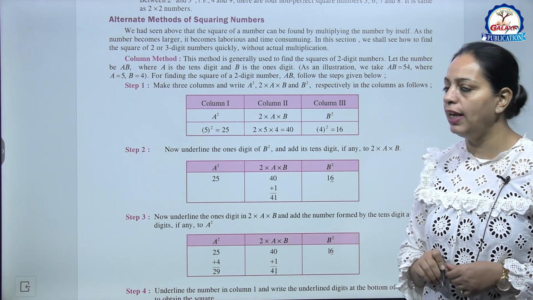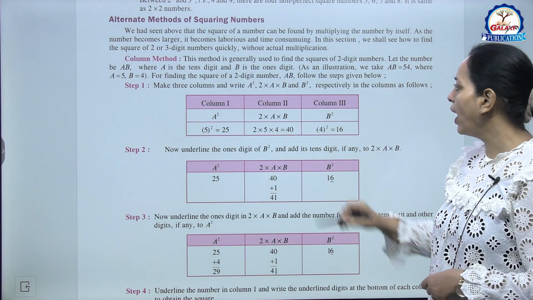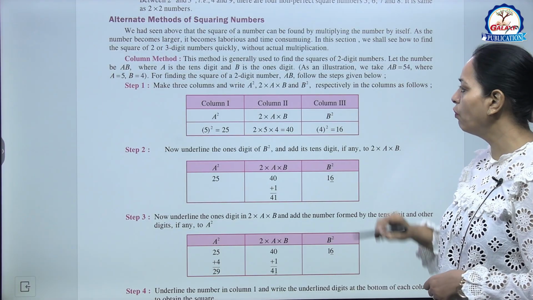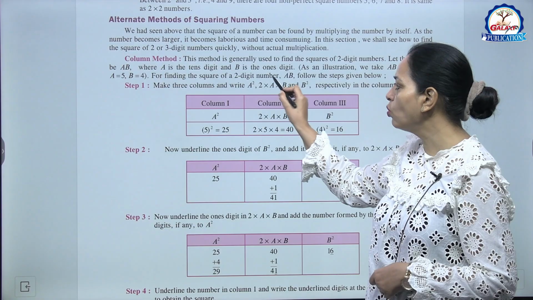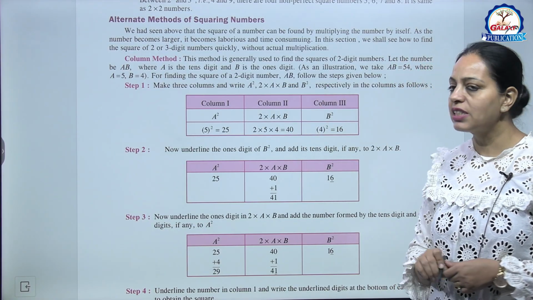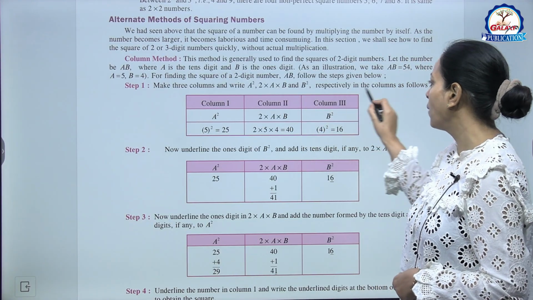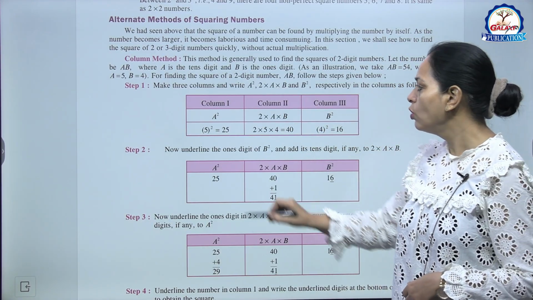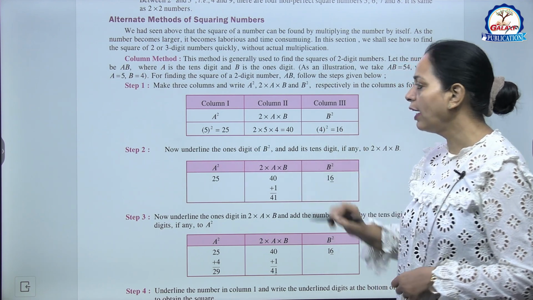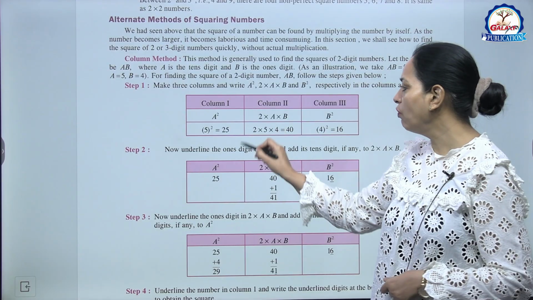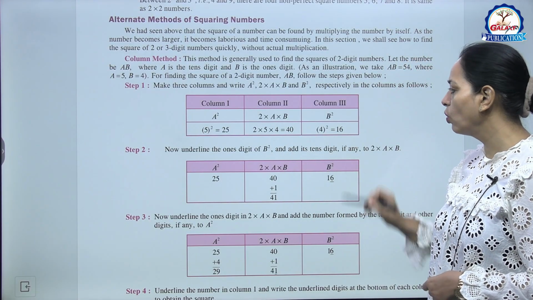Let the number be AB, where A is the 10th digit and B is the 1st digit. So as an illustration, we take AB as 54, where A is 5 and B is 4. So for finding the square of a 2-digit number AB, follow these steps. Step 1, make 3 columns and write A square, 2AB and B square respectively in the columns as follows. So column 1, column 2, column 3, A square, 2AB and B square. So 5 square is 25, 2 into A into B, 2 into 5 into 4, 40, and here 4 square is 16.